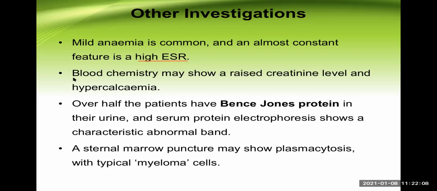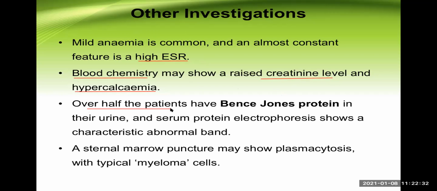If we do a blood chemistry, it may show a raised creatinine level and hypercalcemia. There's no doubt about it. Raised creatinine level is because of renal dysfunction, and hypercalcemia is because of bone resorption. If you do the ultrasound of the kidney or even plain X-ray of the kidney, sometimes renal stones can also be seen.